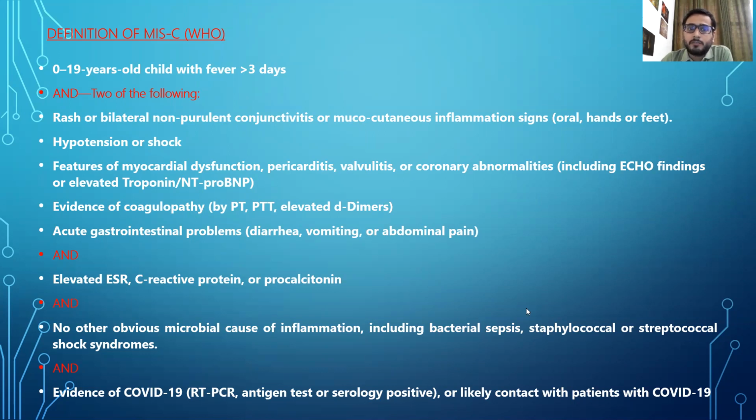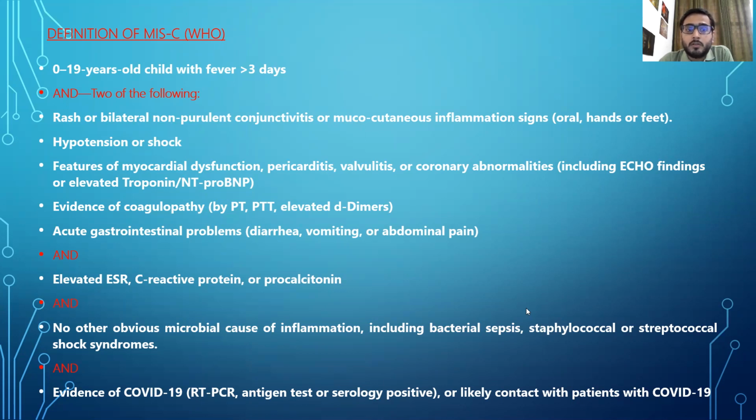Everyone knows we get similar findings in Kawasaki disease also. So these COVID patients can also present as Kawasaki disease, because we get rash, non-purulent conjunctivitis and mucocutaneous involvement in Kawasaki as well. Next is hypotension or shock.